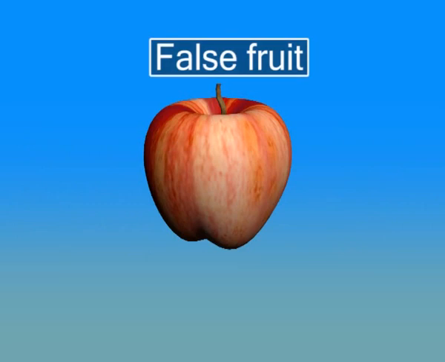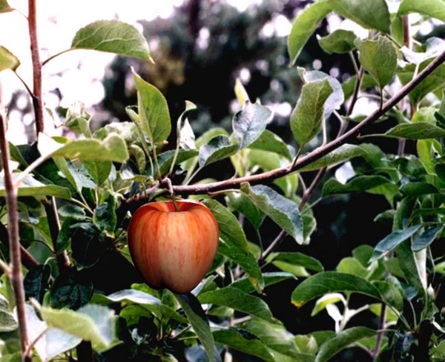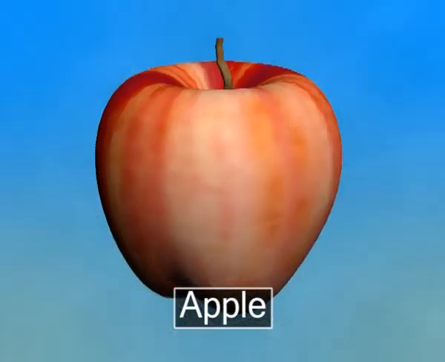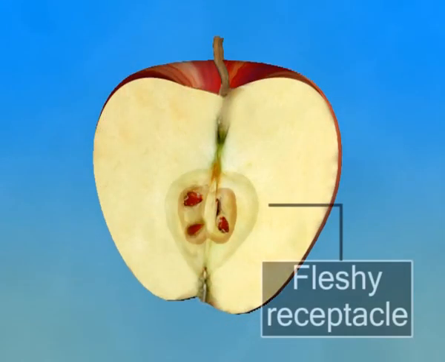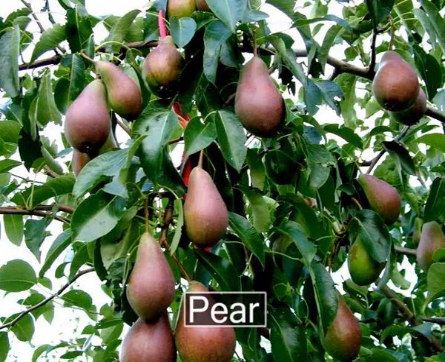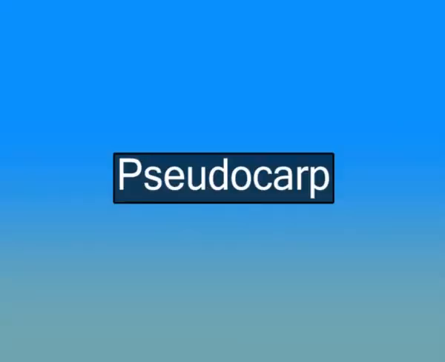False fruit. The fruit derived from the ovary along with other accessory floral parts is called a false fruit. Common example of false fruit is apple. In apple, the main edible part of the fruit is fleshy receptacle. Other false fruits are banana, pear, and walnut. This type of fruit is also known as pseudocarp.